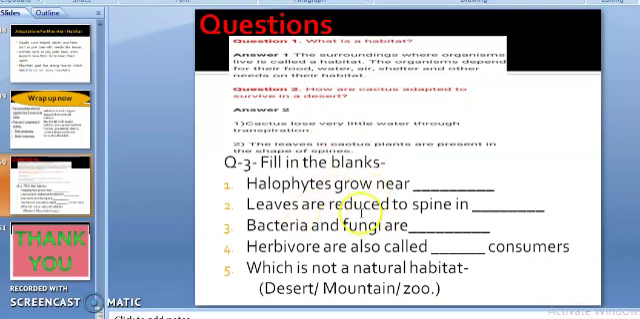Then there are a few fill in the blanks over here. I will read them out for you. Try to solve them. Halophytes grow near dash. Leaves are reduced to spines in dash. Bacteria and fungi are dash. Herbivores are also called dash consumers. Now, which is not a natural habitat out of these three, you have to tick mark.